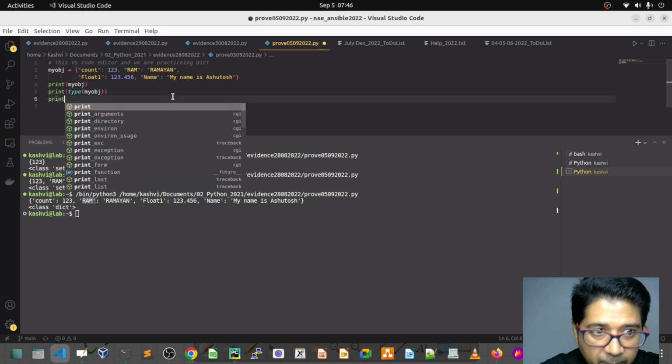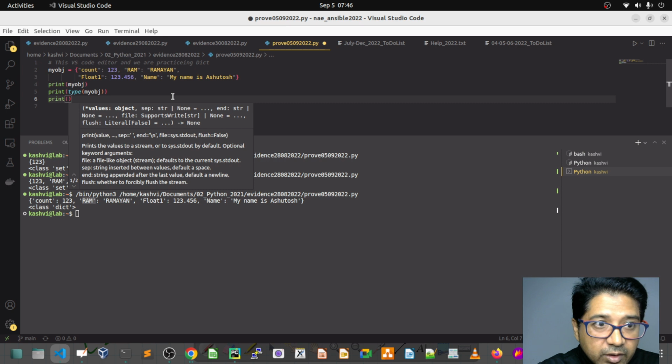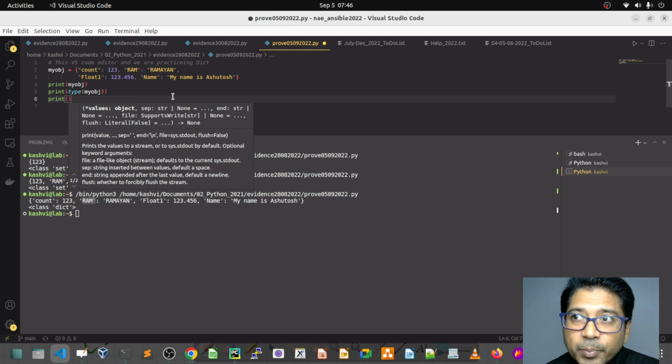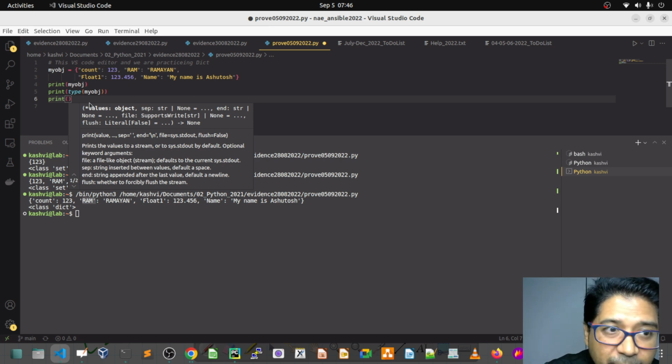Suppose there are a thousand key-value pairs and you remember your key: you just pass your key and you will get the value.